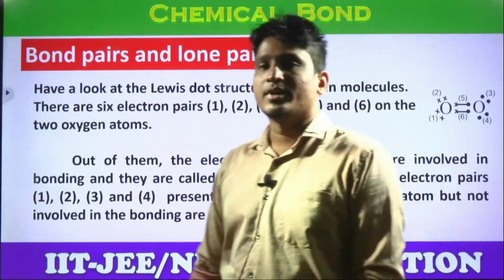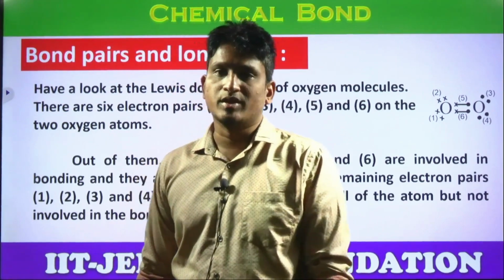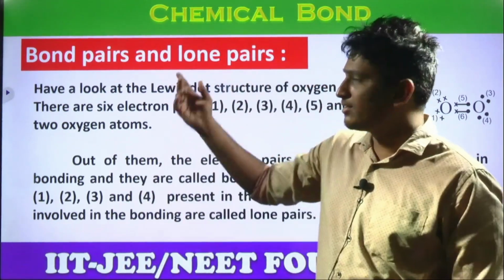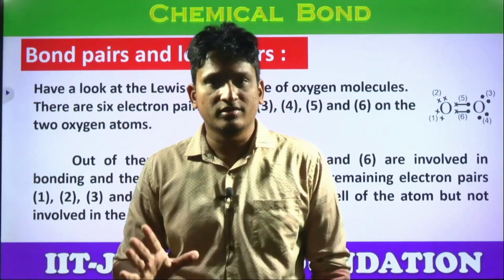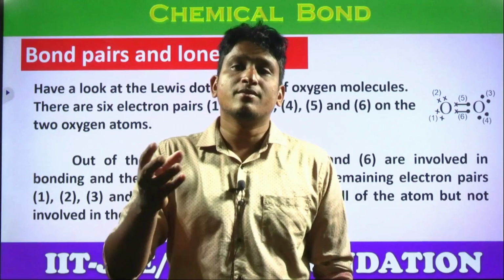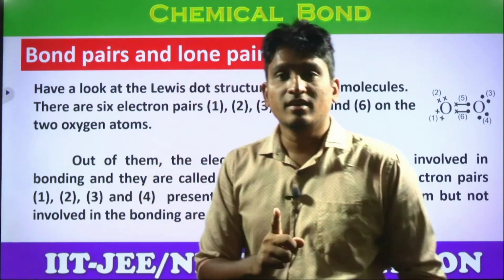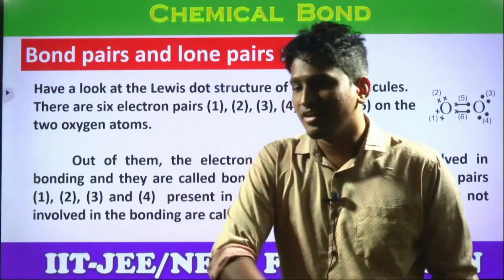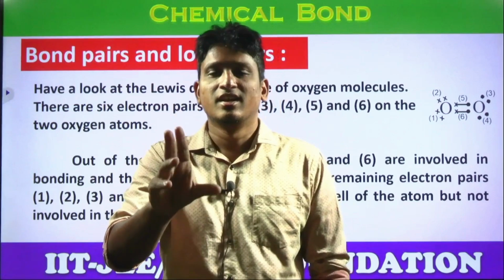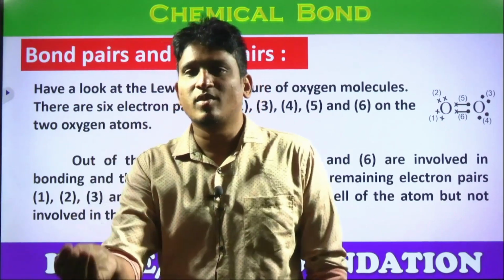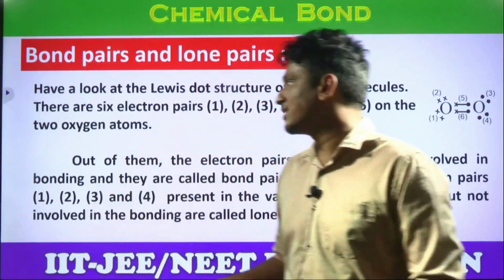Bond pairs and lone pairs. These are also very, very important in deciding the shapes of molecules. Bond pair, lone pair. What? Bond pair means a pair of electrons which participate in the bond. Lone pair means a pair of electrons from the valency shell which do not participate in the bond. From the valency shell, the electron pairs which participate in the bonding are bond pairs. The electron pairs in the valency shell which do not participate are called lone pairs.